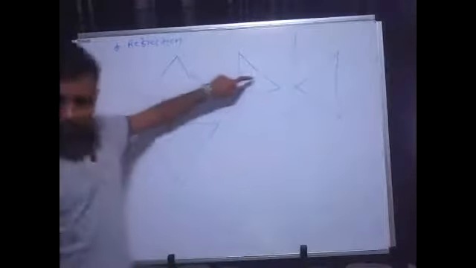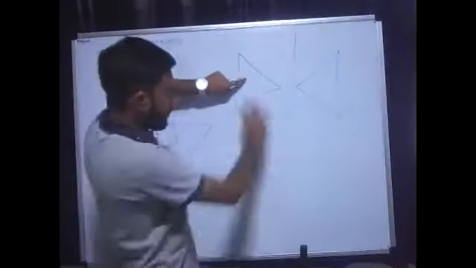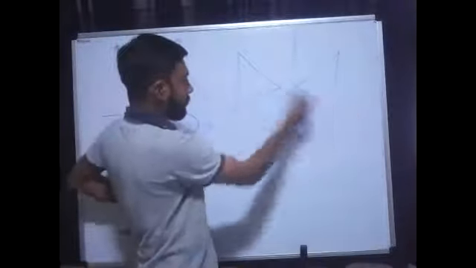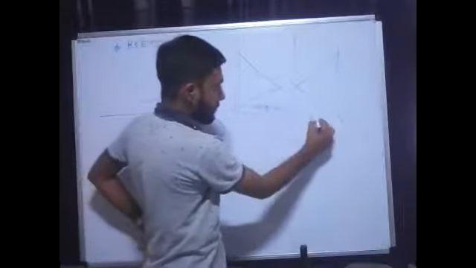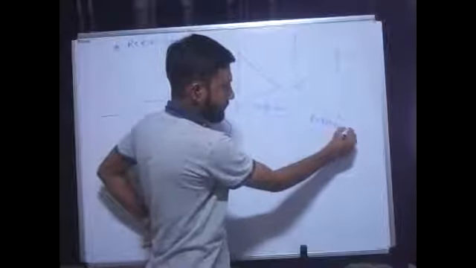Let's say this is my original object and this is the reflection axis. Then after reflection, I will get this kind of object. So this is my original object and this is the reflected object. Is it fine? Do you agree with me?